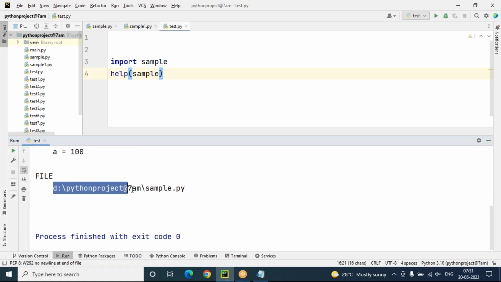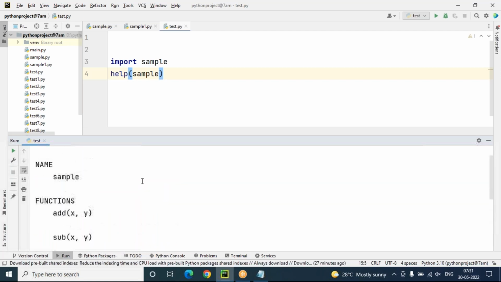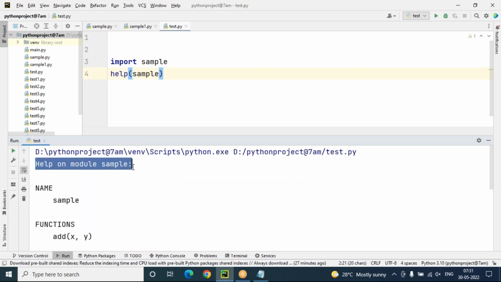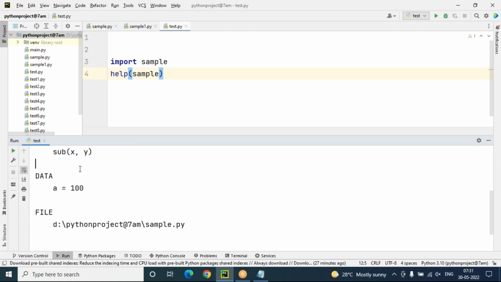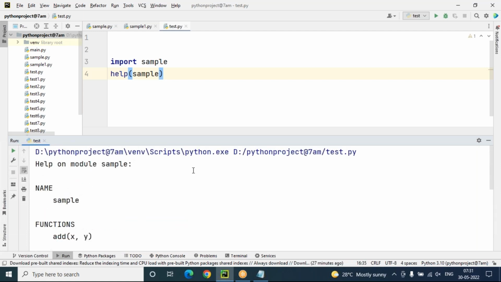The file is located in which location? Python project, sample.py, like this. Got my point? So help on module sample: the name of the module is sample, the functions are add x comma y and subtraction x comma y, data is a value 100, and the file is this one. Not only for a user-defined module, you can import any predefined module and that module's information will also come.